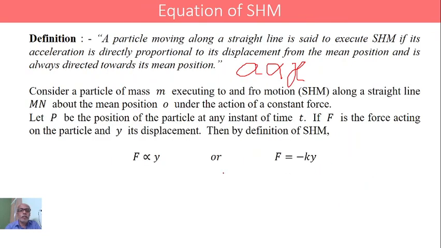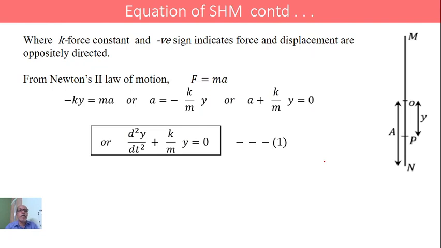Therefore F is directly proportional to y, that is F equals minus k y, where k is called the force constant, and the negative sign indicates that force and displacement are oppositely directed. If the particle is moving in this direction, then the force will be acting in the opposite direction. It always tries to bring the particle back to the mean position.